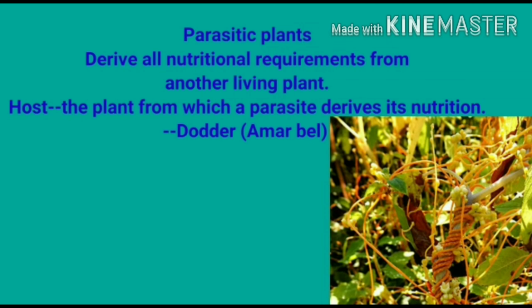Now, about parasitic plants. These plants derive all their nutritional requirements from another living plant. So what is a host? The plant from which a parasite derives its nutrition is called a host. For clear understanding, we can take an example here, Cuscuta reflexa, which in general we know as amarbel. This plant always depends on ready-made food from the plant on which it is climbing, because it has a climbing nature.